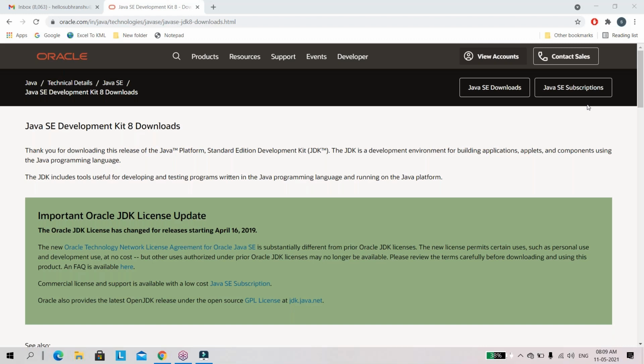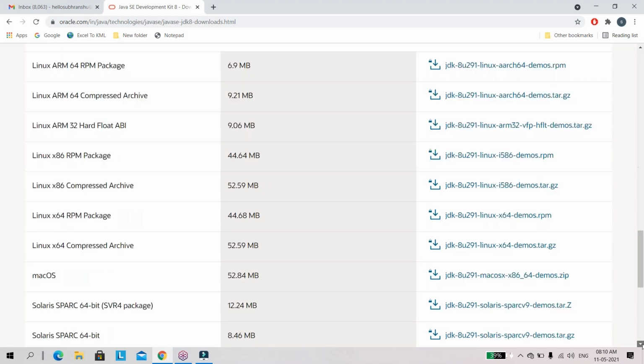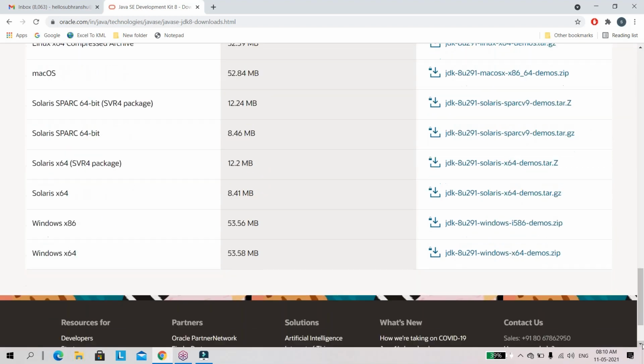So come down, scroll down. Mr. Mishra, scroll down. Yes, sir. Now Java can be installed on any platform like Linux, Mac, and Windows. Seems your system is Windows. So in Windows we have x86 and x64, two variants. We have 64-bit and 32-bit OS, right? If the Windows OS is 32-bit, we go with Windows x86. If the OS is Windows 64-bit, then we have to go with Windows x64.